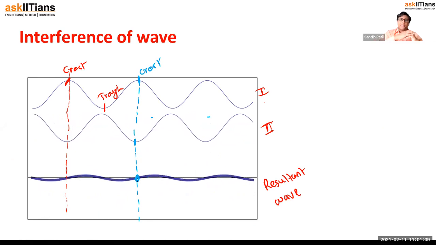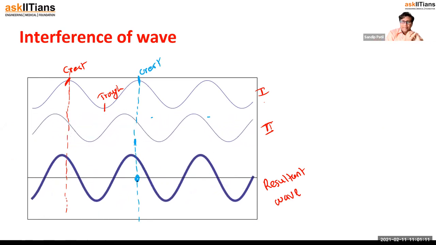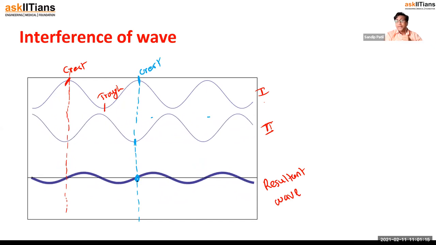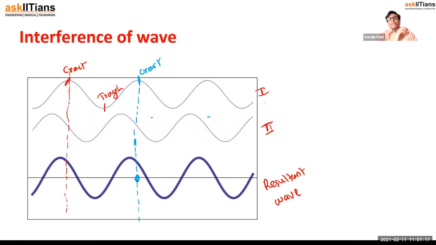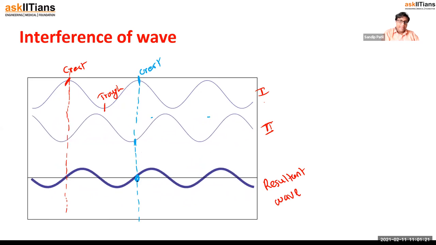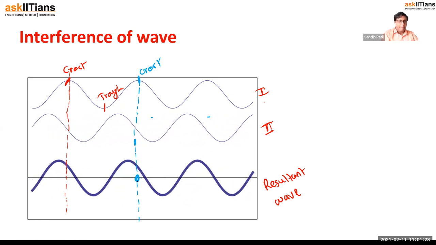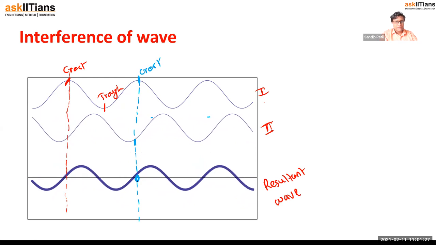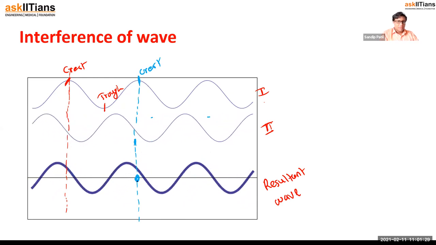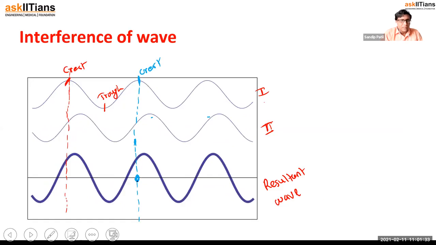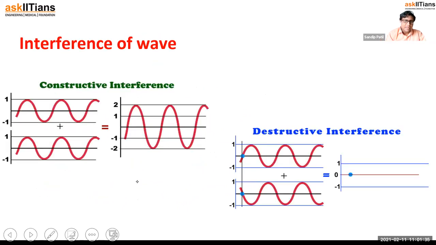Why? Because crest and trough is just like adding and subtracting. When crests come together, it is adding. When the crest and the trough of the second wave come together, it is like subtracting. After subtraction, we are not going to get anything in the resultant wave. So this is how you can see this. This is the interference. Now let's see.